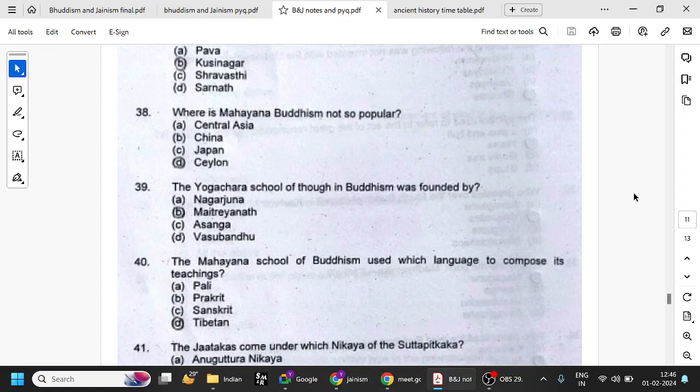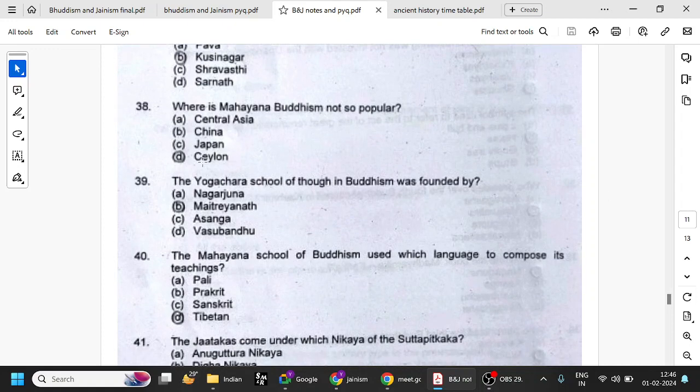So where is Mahayana Buddhism not so popular? Ceylon, meaning Sri Lanka. Probably Sri Lanka is following Hinayana or something else. So in other places Mahayana Buddhism is very popular. The Yogacharya school of thought in Buddhism was founded by Maitreyanath. Fine, try to remember that, Maitreyanath. Maitreya is also one of the names of Buddha, right?